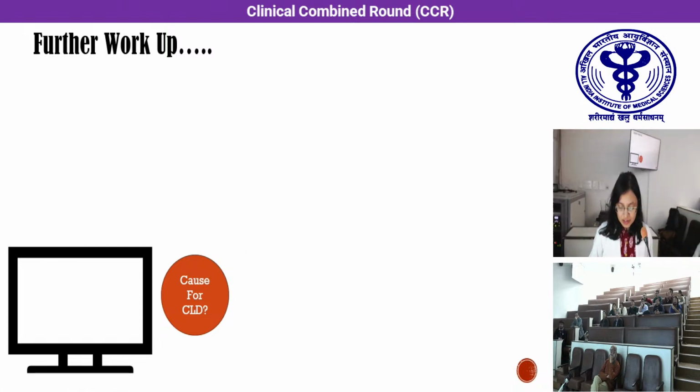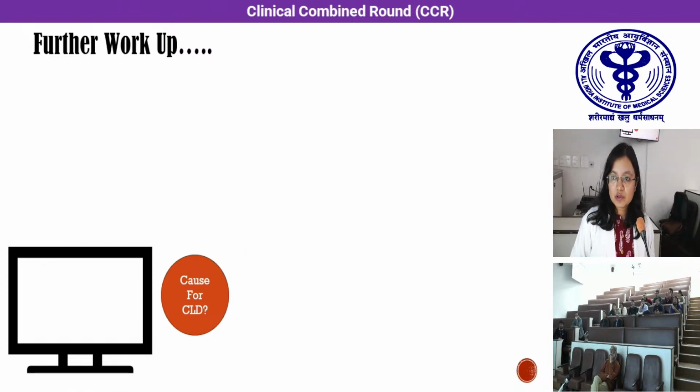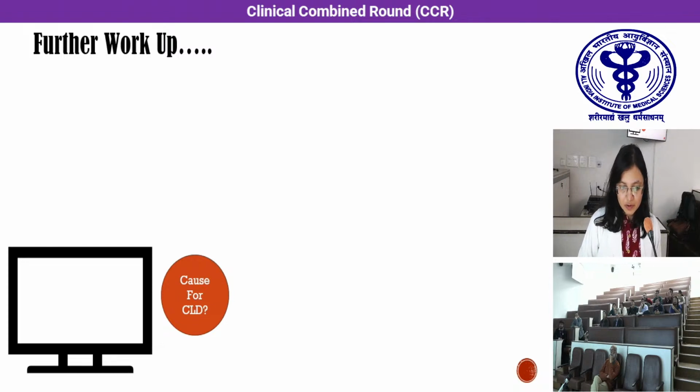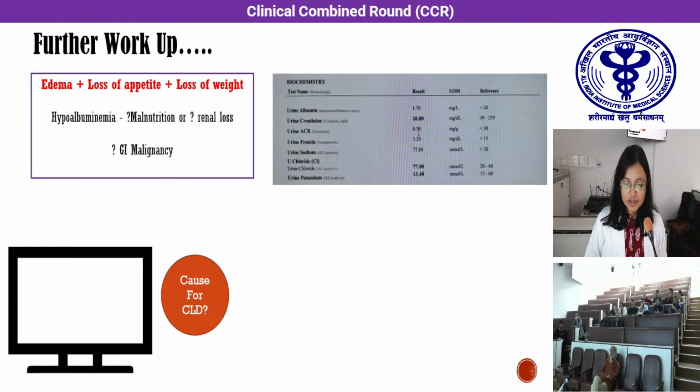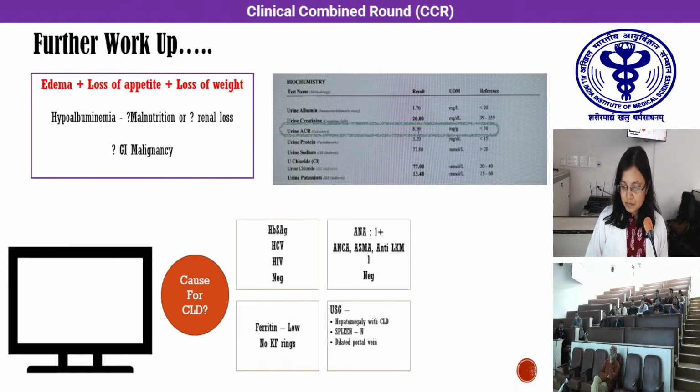Thank you, Dr. Harshit. As we found in the radiological investigation that our patient was having CLD, we further worked up. There was still suspicion of malignancy in our patient with the edema and symptoms of loss of appetite and loss of weight. For the cause of hypoalbuminemia, we did the urine ACR, which came out to be normal.